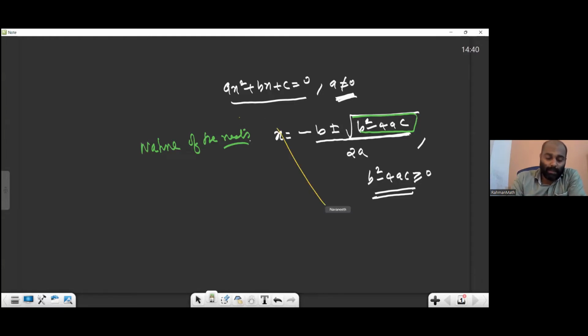Write down: b square minus 4ac is called.